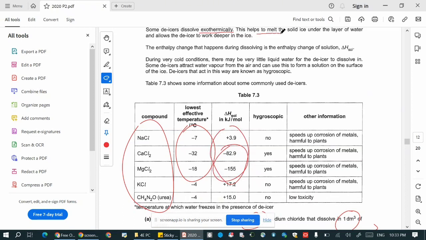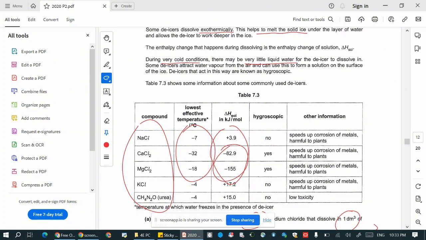This helps to melt the solid ice under the layer of water and allows the deicer to work deeper in the ice. So the fact that some of the deicers dissolve exothermically would help to melt more solid ice. Another factor is that at very cold conditions, there might not be liquid water for the deicer to dissolve in. For the deicer to do its work, it needs to dissolve in water. But at very low temperatures, all the water has already formed ice.